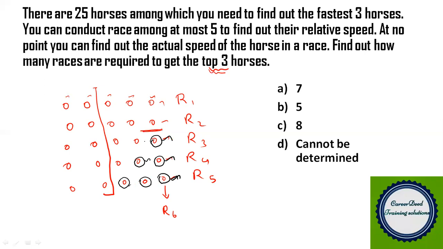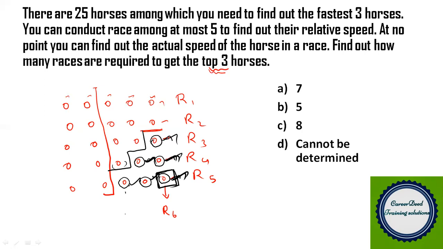However, you don't need to conduct a next race for these 3 horses, because if this is first and this is second, this could be third. At no cost do you need to conduct a race for this horse now. Now you can eliminate the fastest running horse, because you already identified this is the fastest running horse. Apart from this, how many more horses are still pending? 1, 2, 3, 4 and 5 horses.